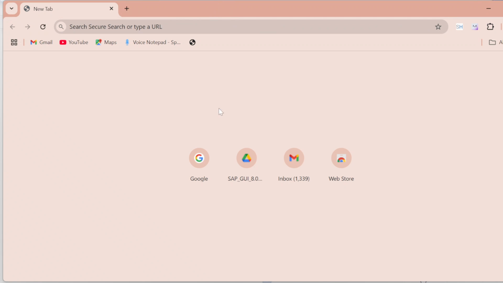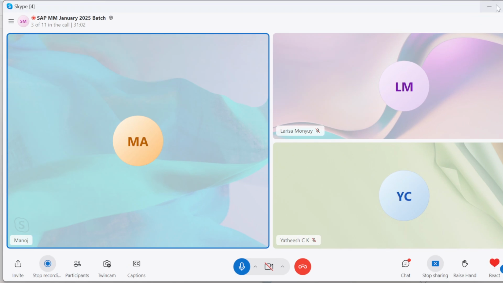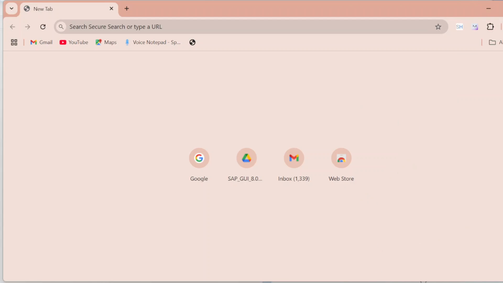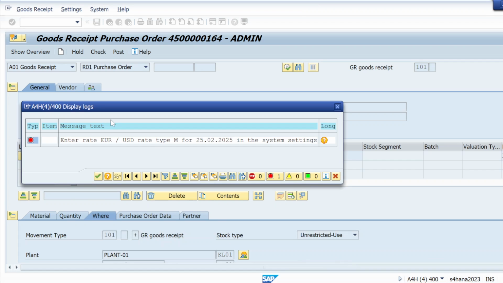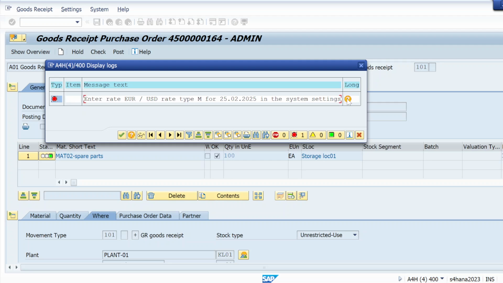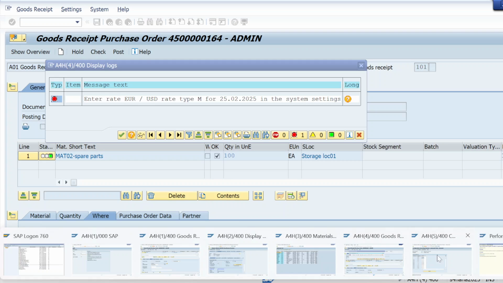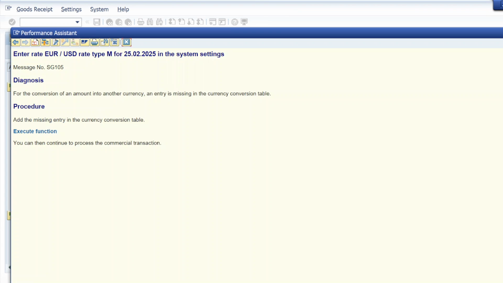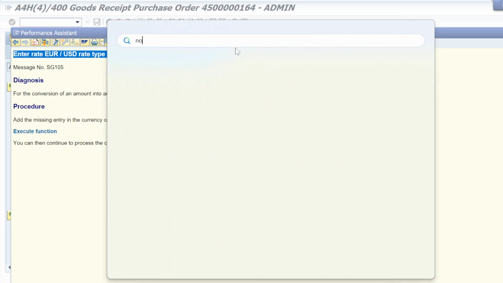So this is how we can do that. Let me resolve that error. Like that, you can resolve any SAP ticket or SAP error. So let me do one thing. Just open this. Here it is. Let me copy this in a notepad and let me try to fix it.